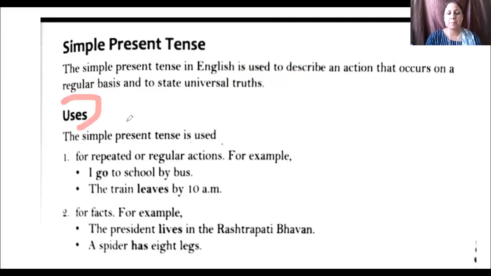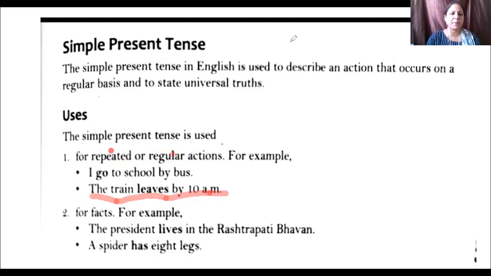First is simple present tense is used for repeated or regular actions. That action we repeated are regular actions. Like one example we take here, I go to school by bus. Here, now you know very well lockdown situation, but before lockdown situation, that is a regular action. I go to school by bus. In another example, you see, the train leaves by 10 a.m. So that is repeated and regular action. So we use simple present tense for repeated or regular action.